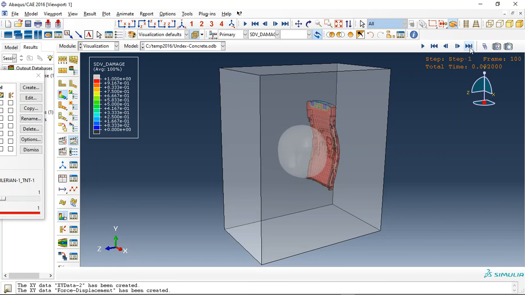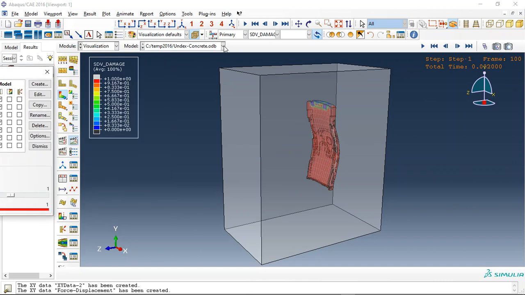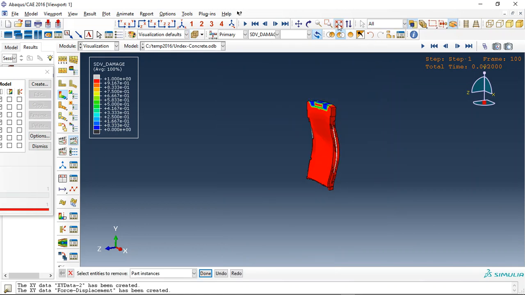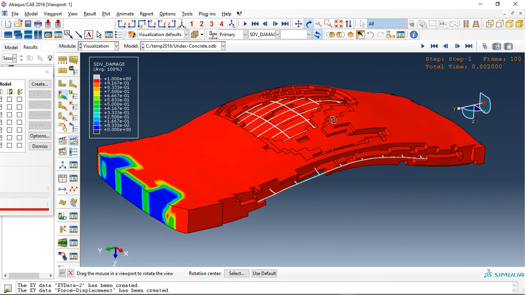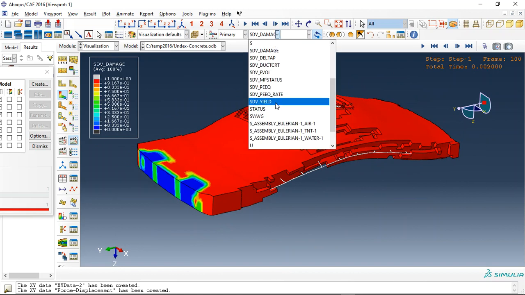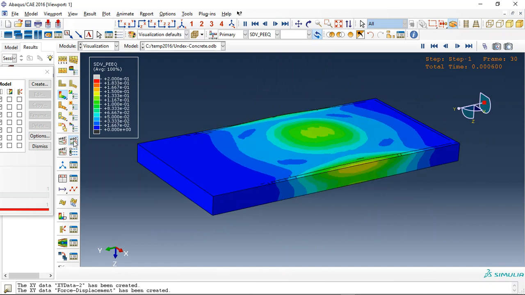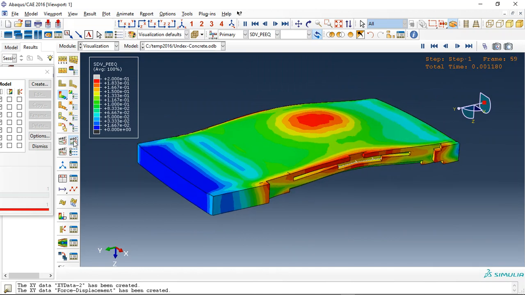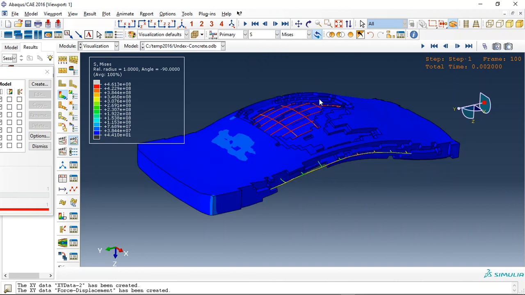The wall is completely damaged. If I select just the concrete, you can see the damage here. See the damage which happened. This is the damage. For instance, we can check the plastic strain for that. It is completely failed. Or stress.